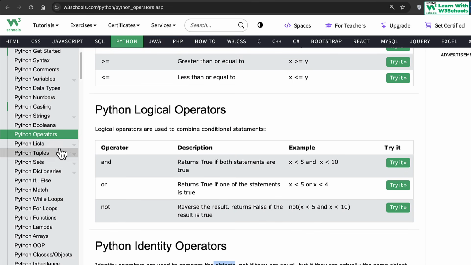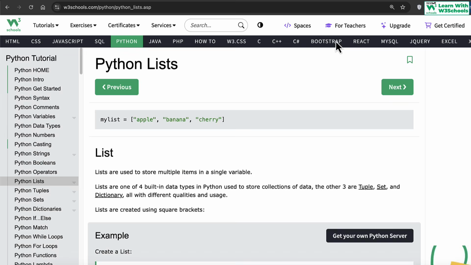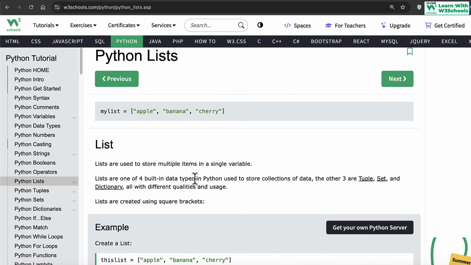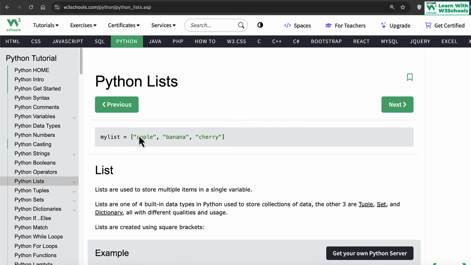Now let's move on to lists quickly. Lists are used to store multiple items in a single variable. Up till now, we have been using variables and data types that store a single value. However, in certain situations, in most common situations, we need to store multiple values in a single variable.